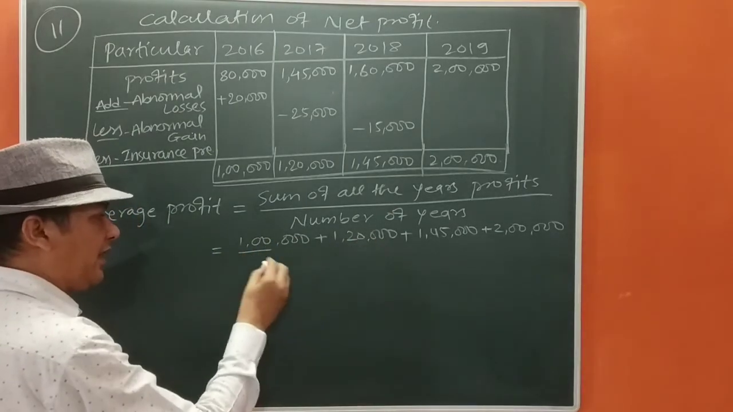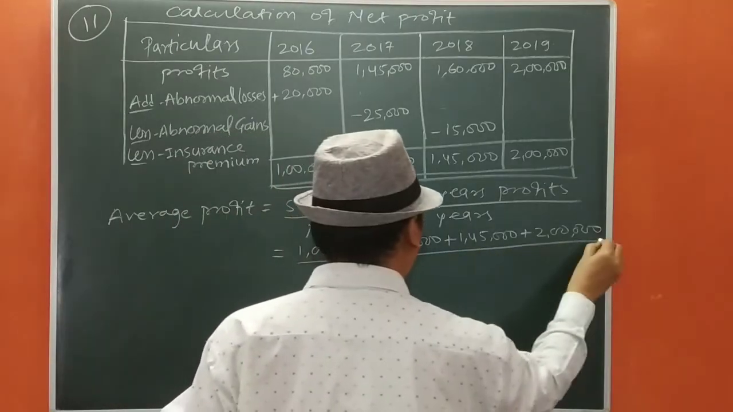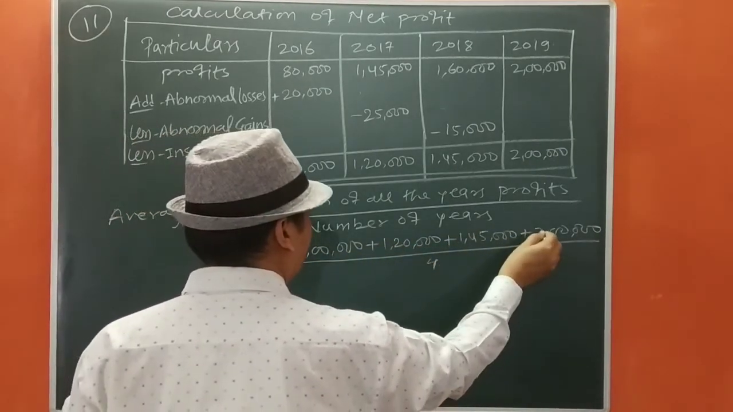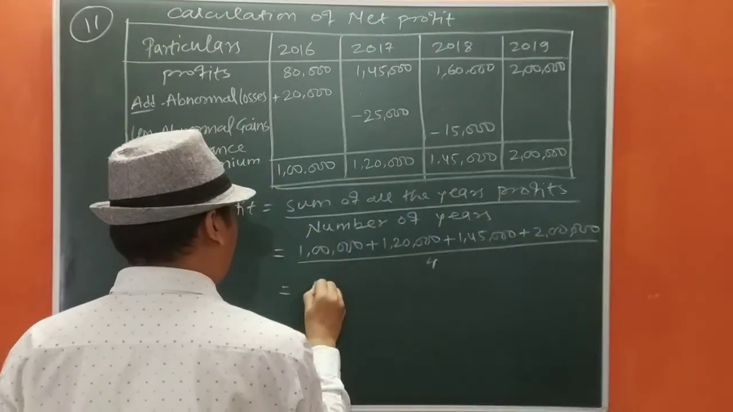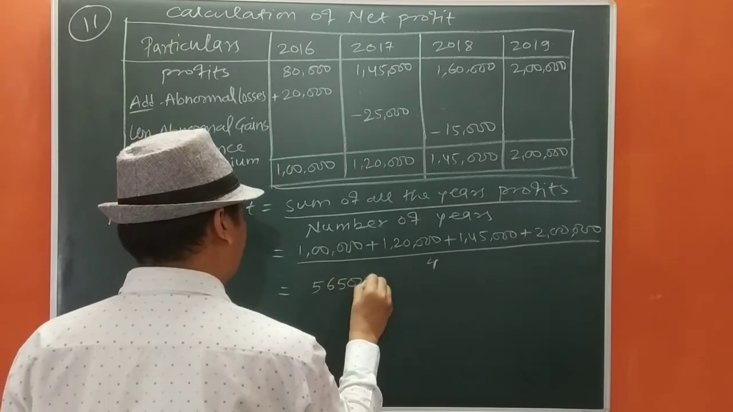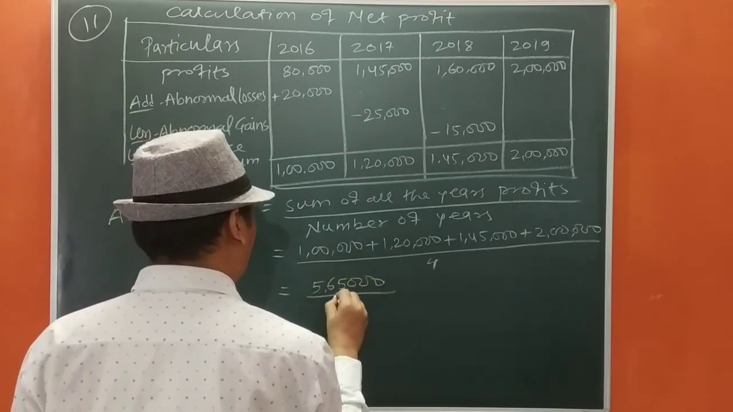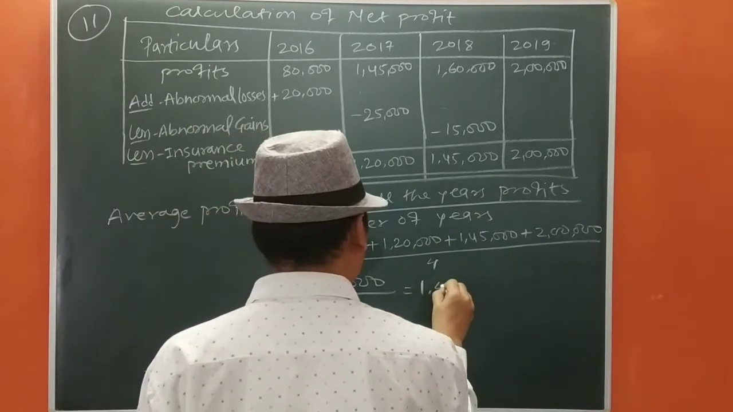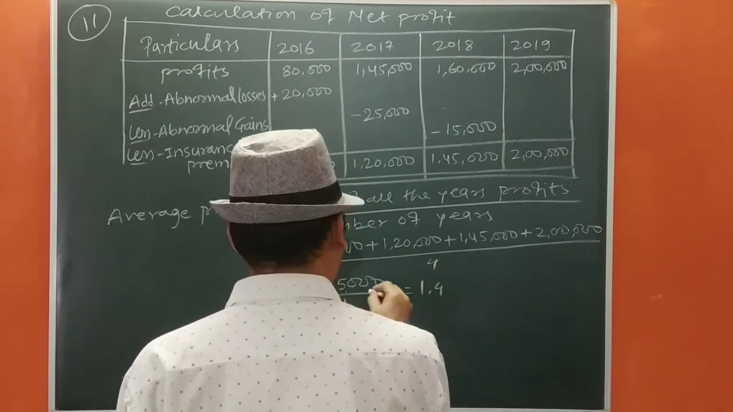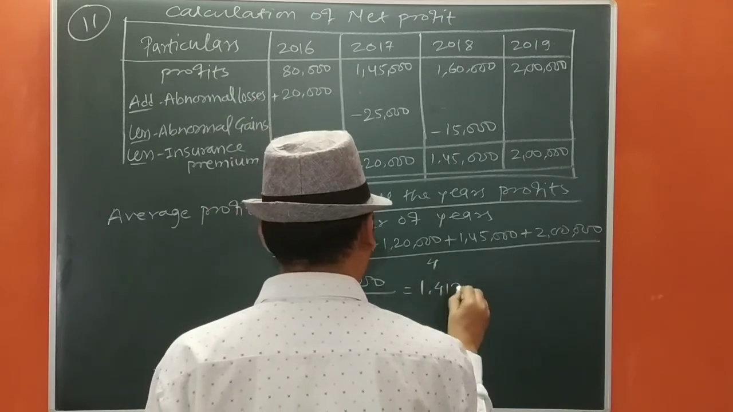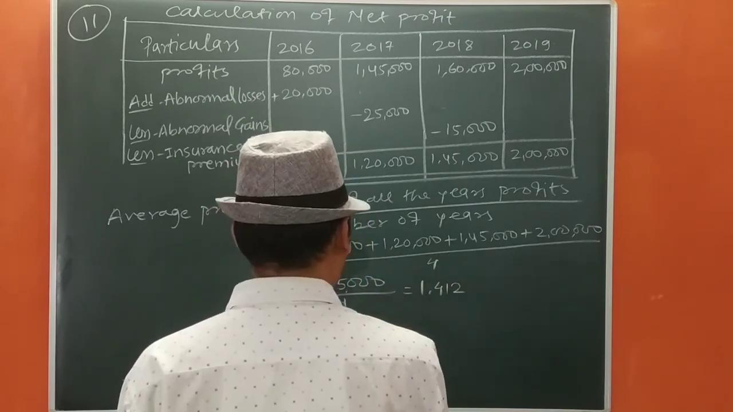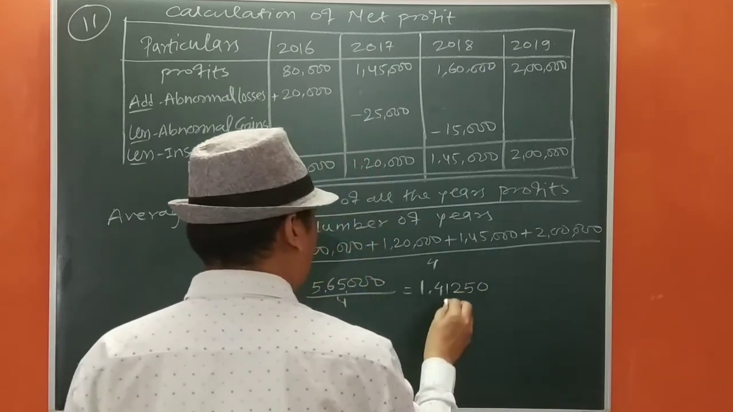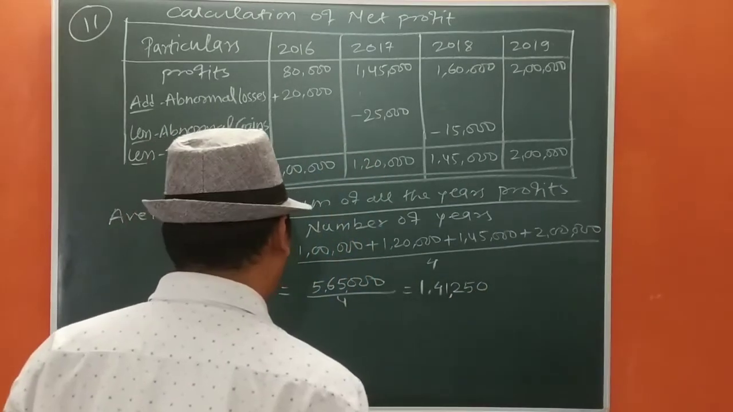The formula is average profit equals the sum of all the years' profit upon the number of years. 1 lakh we have added. Now we are going to divide by 4. The total is 5 lakh 65,000 upon 4, so it will be 1,41,250.